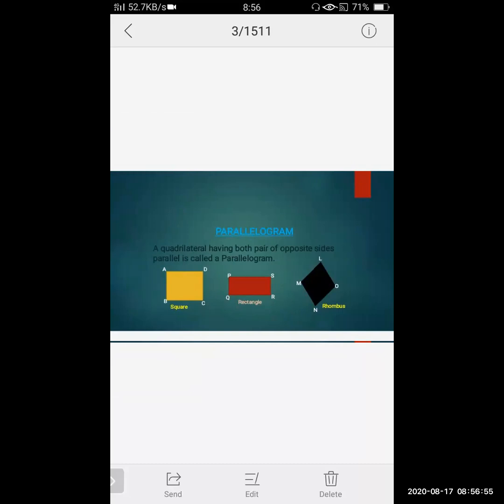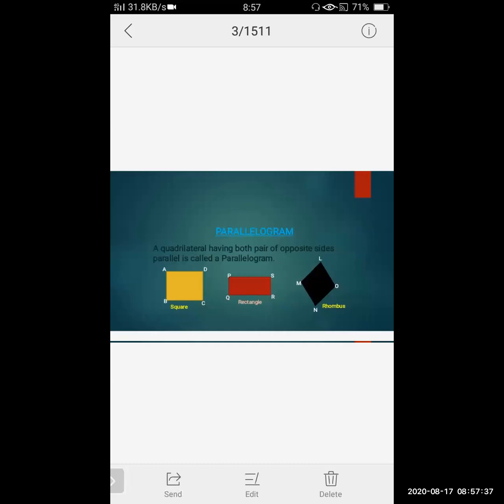Now in today's lecture, what are we going to study? We are going to study the first type, that is the parallelogram. As I told you, in the name itself, parallelogram, the word parallel comes. So if a quadrilateral has both pairs of opposite sides parallel, it is called a parallelogram. Okay, if both pairs of opposite sides are parallel, then it is called a parallelogram.